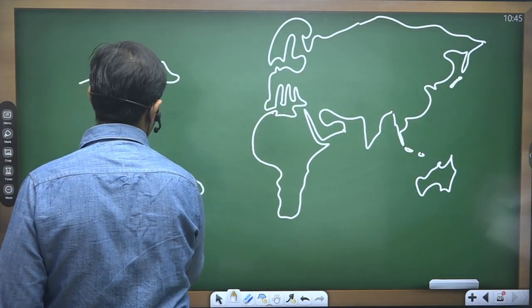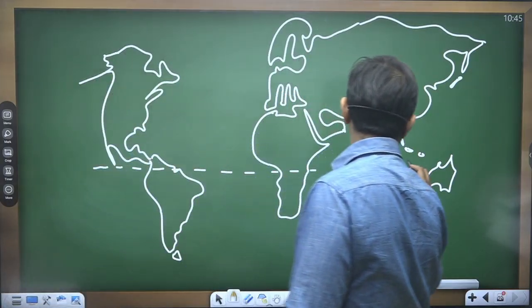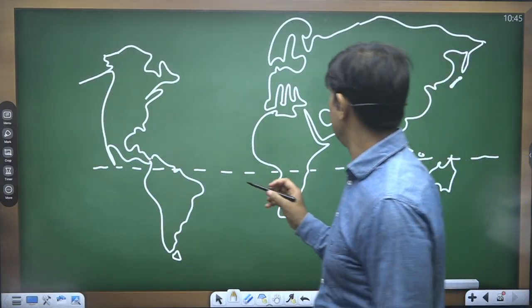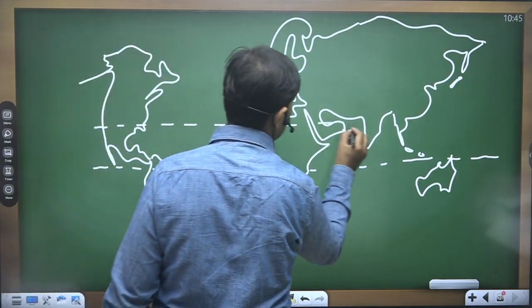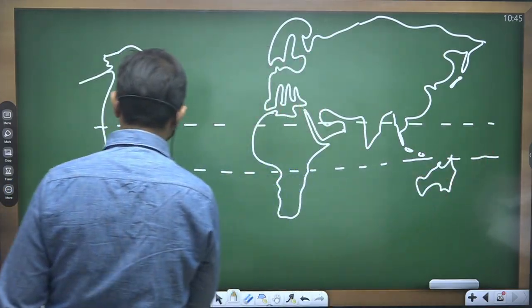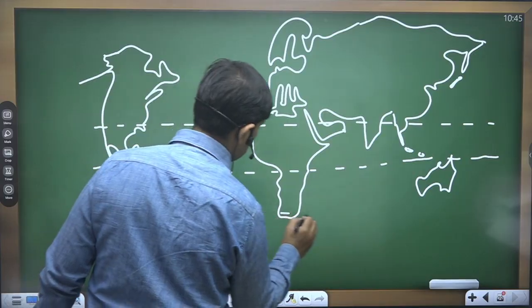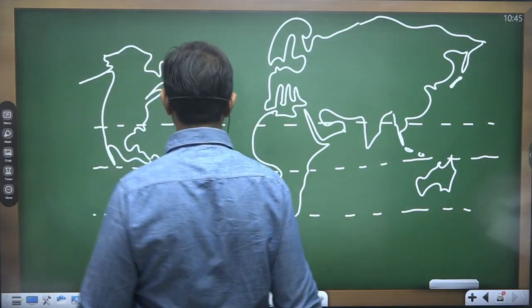Suppose this is the equator, almost. And there we have the Tropic of Cancer. This is the Tropic of Capricorn.